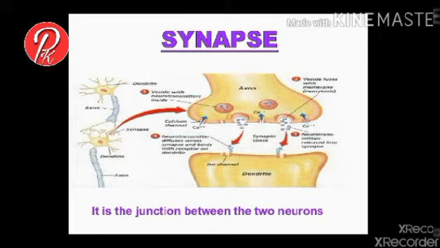The gap between the two is called the synaptic cleft. The vesicles present in the axon of the first neuron are called synaptic vesicles. They contain a chemical substance called a neurotransmitter. And some receptors present on the dendrite of the other neuron are called chemoreceptors.